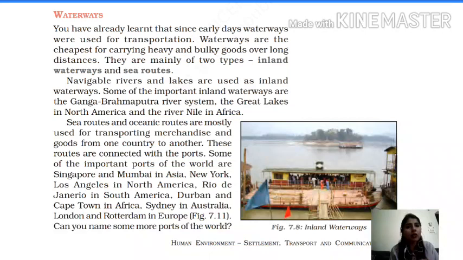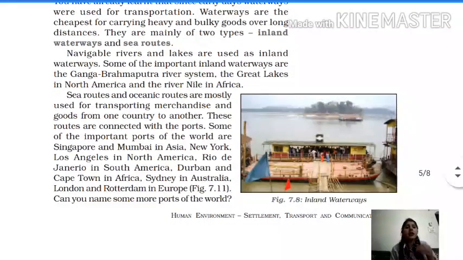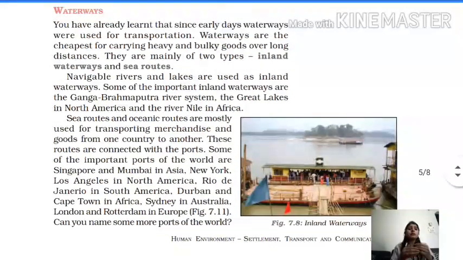So these are called the waterways. Waterways are the cheapest for carrying heavy and bulky goods over long distances, from one country to another. If people have to export or import any heavy and bulky goods, maybe oil, petroleum, any iron things, right? So that comes only by ship.